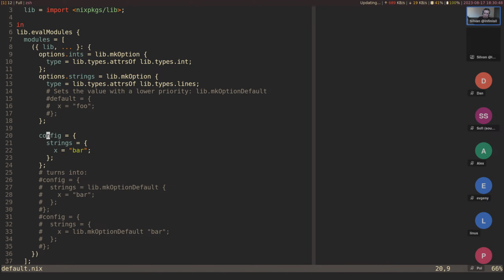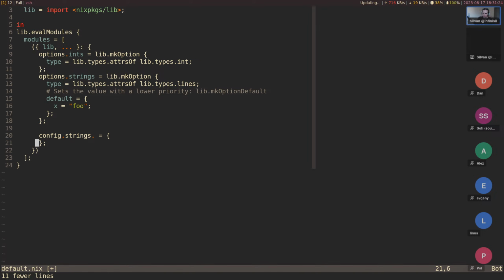So we might say the config is, oh, actually, I made a mistake. So you could say here, the default, we want to set foo as a default, and we could set it like this. No, I was missing something. So let's go back briefly. Config strings, let's do it like this. Strings. All right, let's simplify this a bit. Let's remove this again. It's in the stream after all.